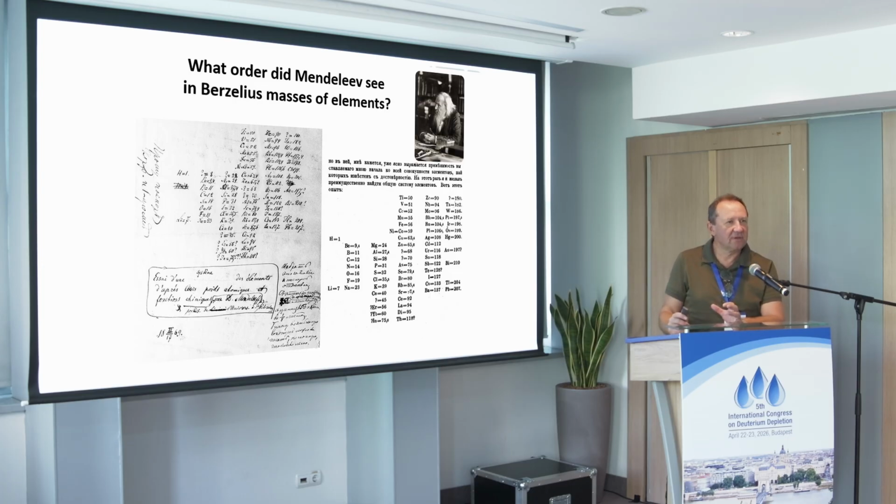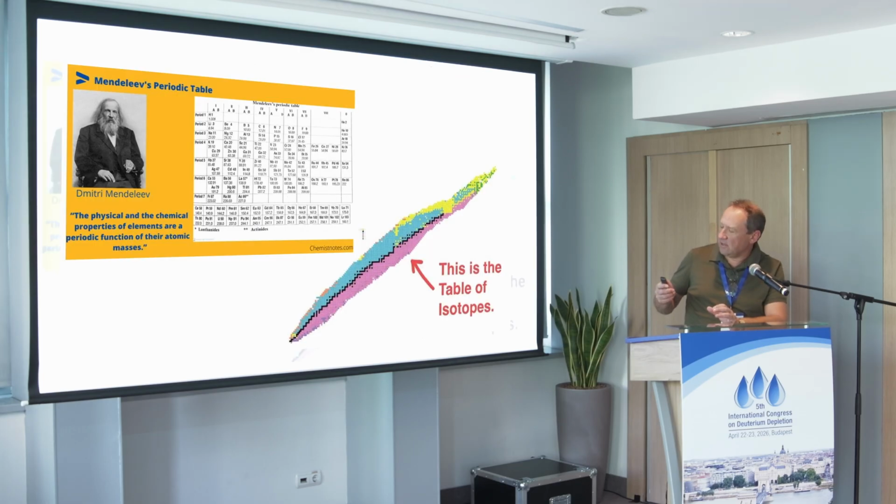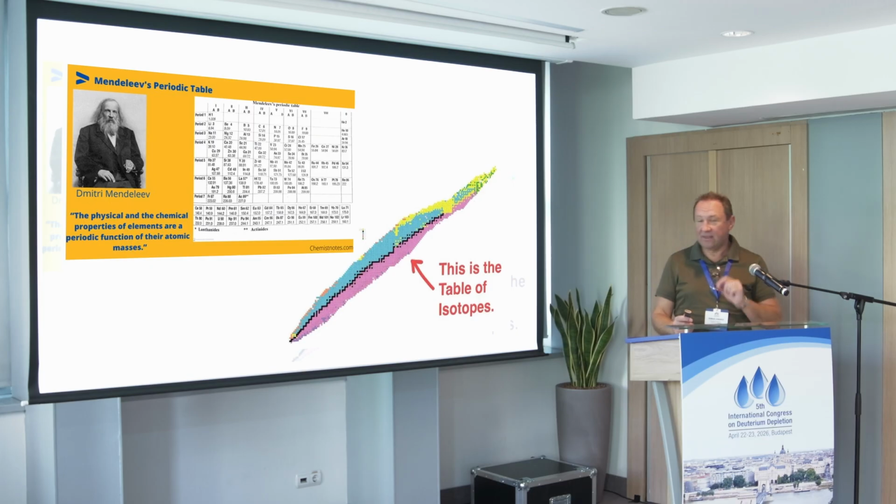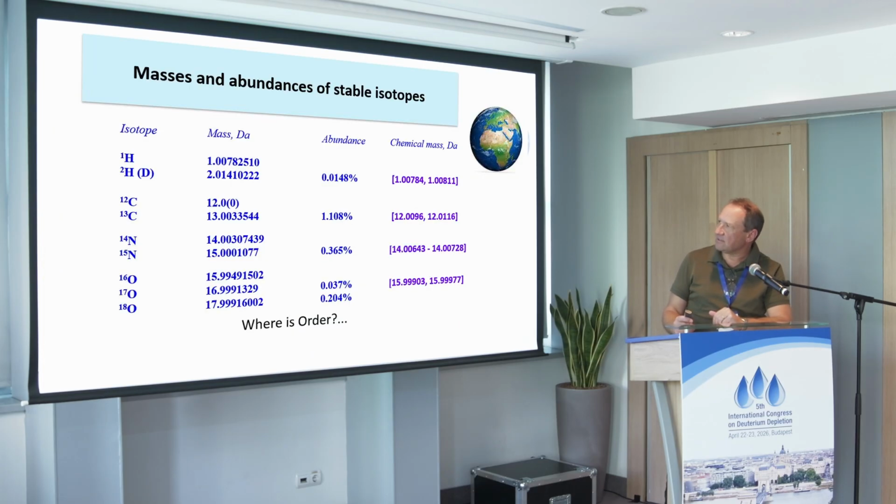He took this single-dimensional table of Berzelius and created a two-dimensional table, the periodic table. He saw periodicity in masses, okay? Now we know that these are actually atoms, electronic structure, and we know also that they are isotopes. Actually, it's not elements, these are isotopes, and there are lots of them.